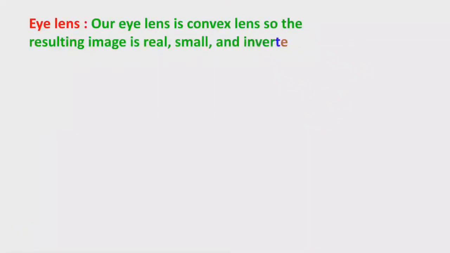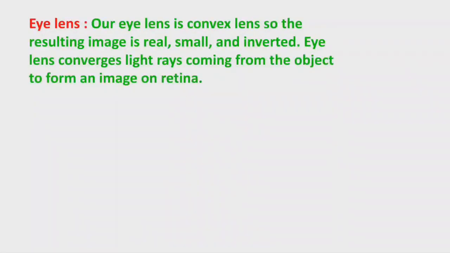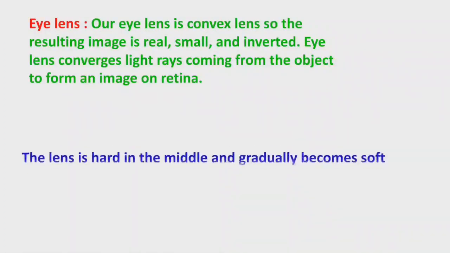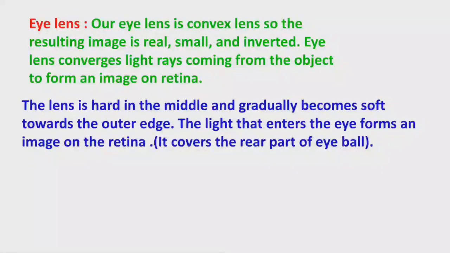Eye lens. Our eye lens is a convex lens, so the resulting image is real, small, inverted and diminished. The eye lens converges light rays coming from the object to form an image on the retina. A convex lens behaves like a converging lens. The lens is hard in the middle and gradually becomes soft towards the outer edge.